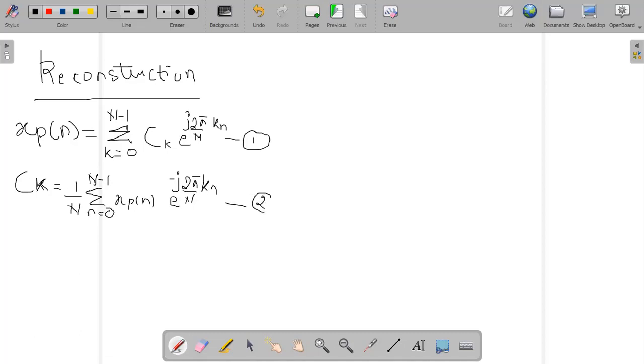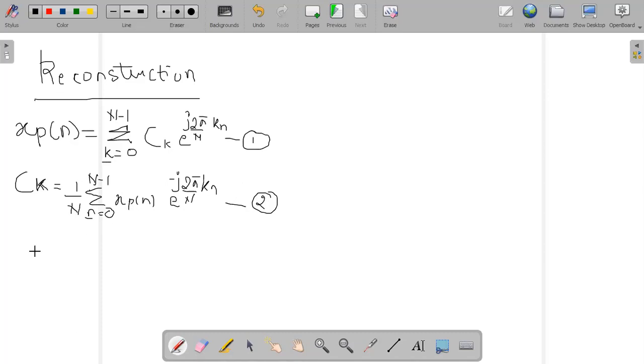This is my second formula. So I have taken two formulas. One is xp of n equal to summation over k from 0 to n minus 1, ck e raised to j 2 pi by n into kn, and the second formula is for ck.